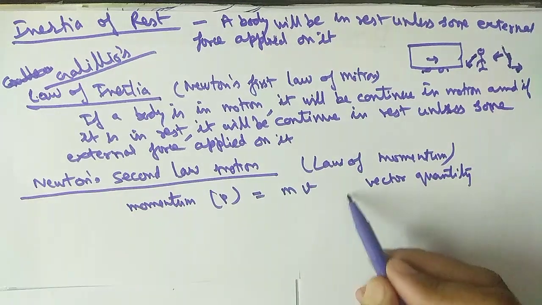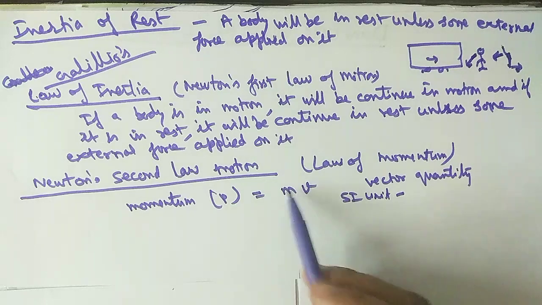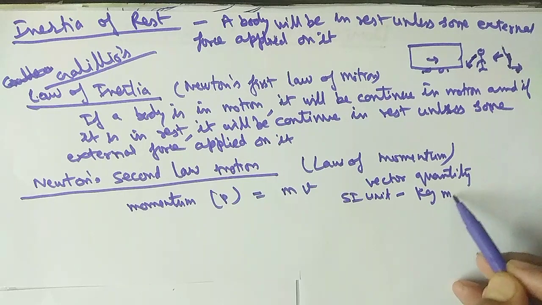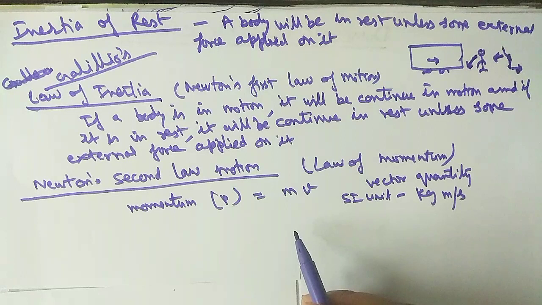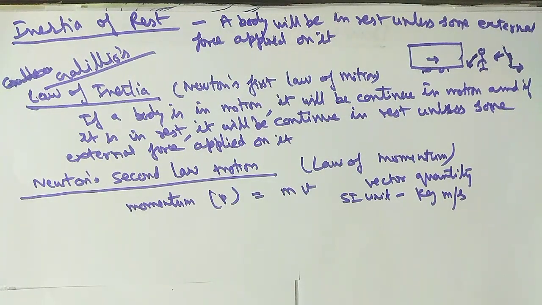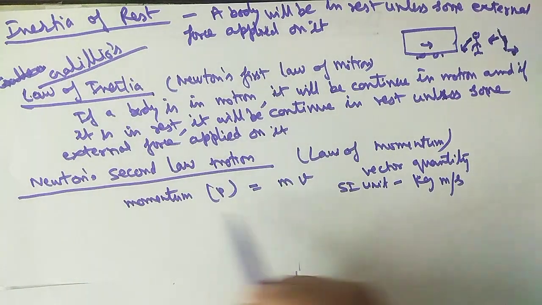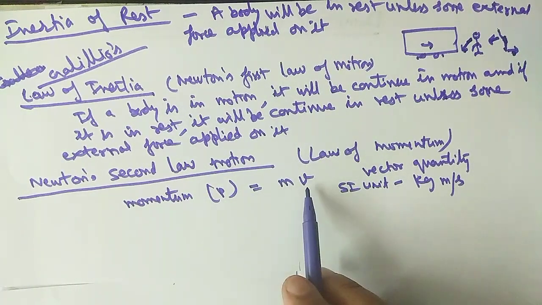The SI unit is kilogram meter per second. There is one more unit of momentum, which will be discussed in the next topic. So this is Newton's second law of motion. Is it clear? Momentum is mass into velocity.